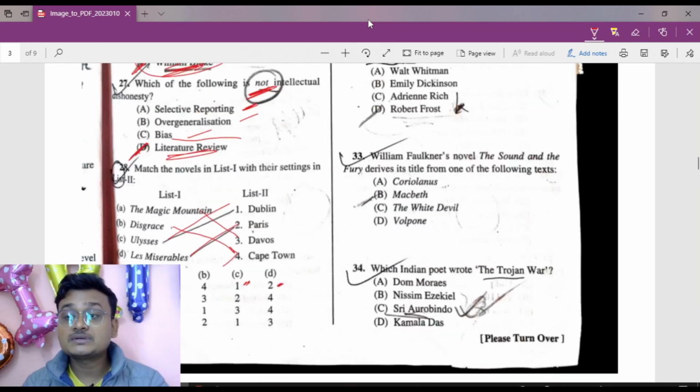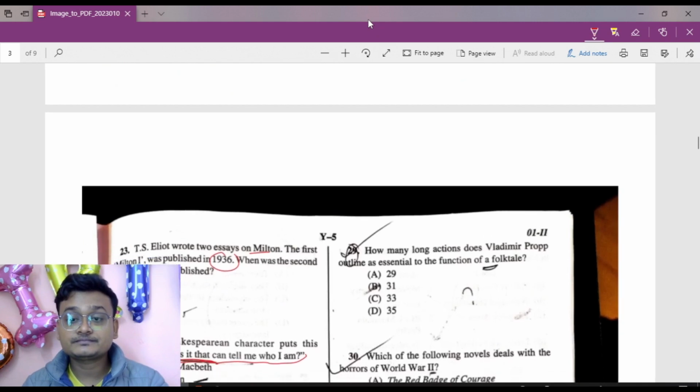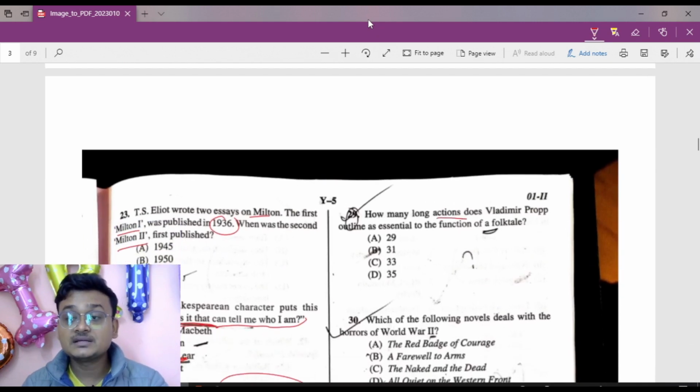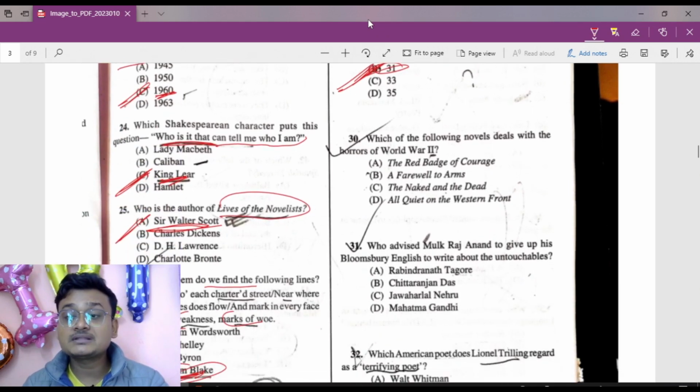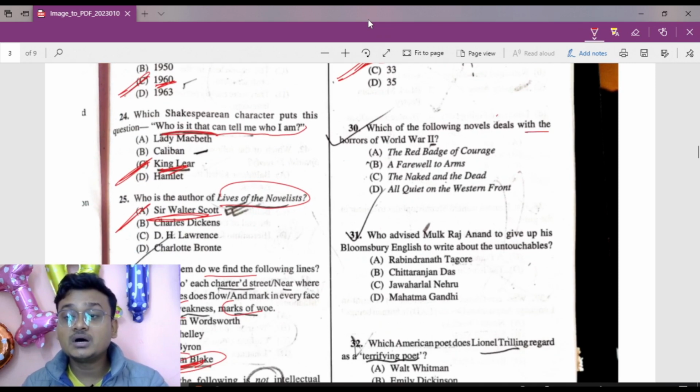Okay. Now move to question number 29. How many actions does Vladimir Propp outline as essential to the function of folklore? So he gave 31 actions. 31. So here B is the right answer. Okay. Which of the following novels deals with the horrors of World War II?